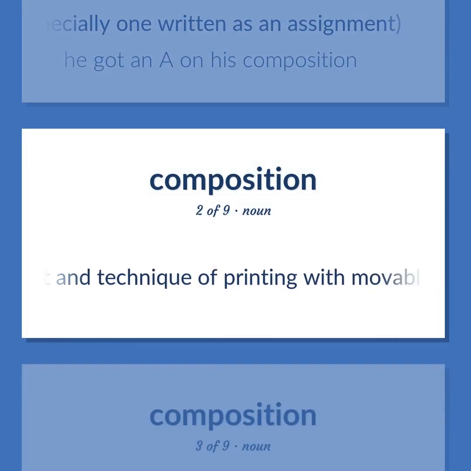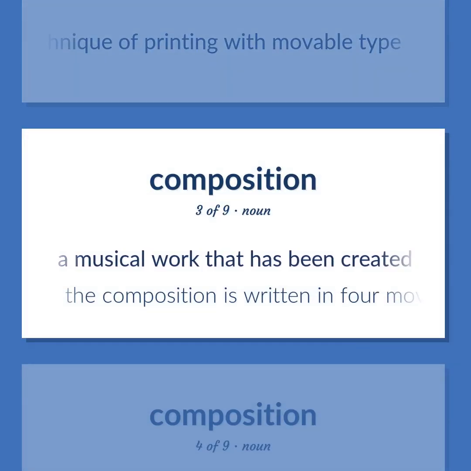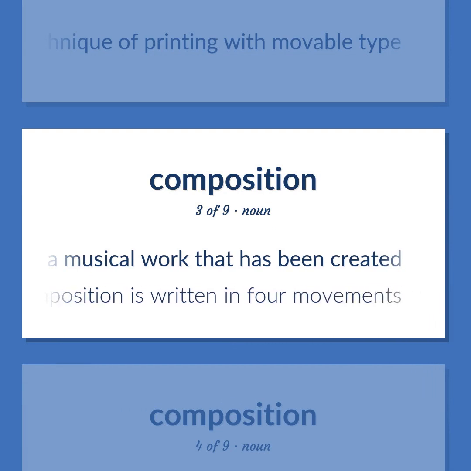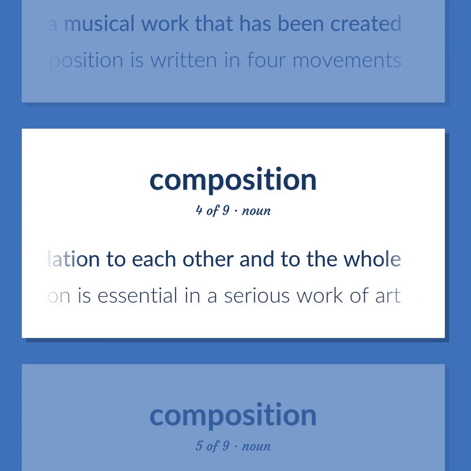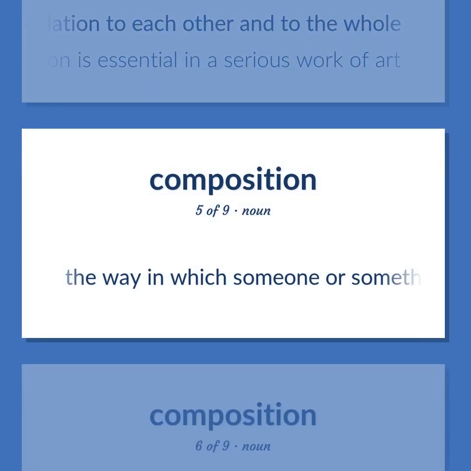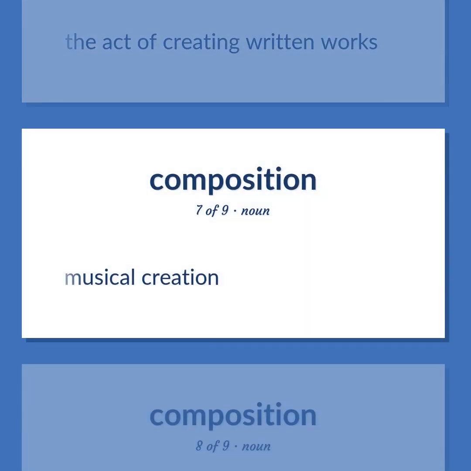Art and technique of printing with movable type. A musical work that has been created. The composition is written in 4 movements. The spatial property resulting from the arrangement of parts in relation to each other and to the whole. Harmonious composition is essential in a serious work of art. The way in which someone or something is composed. The act of creating written works. Musical creation.